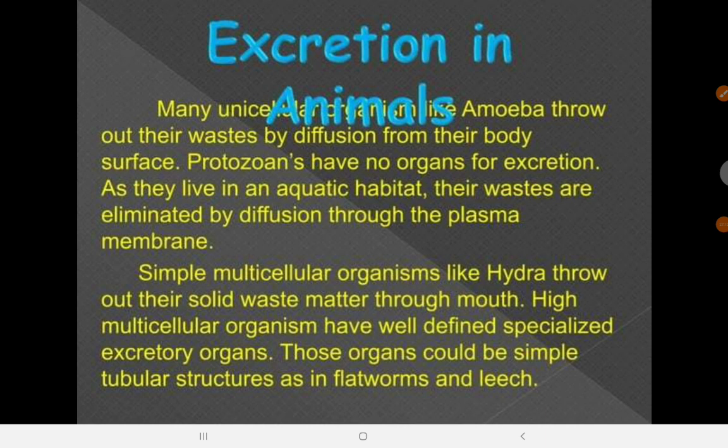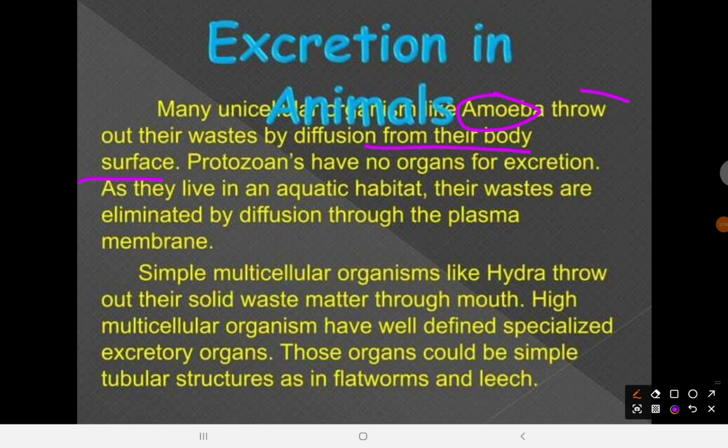Okay. Now, excretion in animals. Many unicellular organisms like amoeba throw out waste by diffusion from their body surface. That is body surface diffusion. Then protozoans have no organs for excretion. An example of a protozoan is the amoeba that we just talked about, and that's because they live in an aquatic habitat. So they eliminate their waste by diffusion through their body surface.